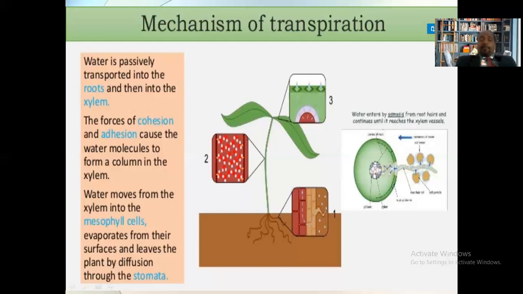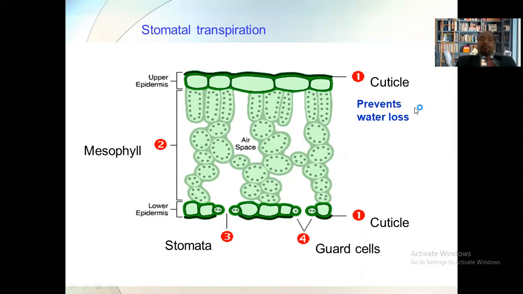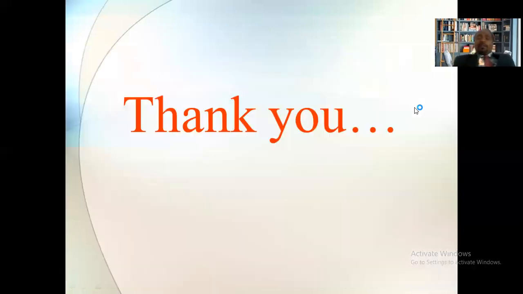Okay, now you can see here the cuticle, mesophyll cell shown by the second number. This is the stomata, shown by number three. These are the guard cells, shown by number four. The function of the cuticle is to prevent the water loss. The mesophyll cell is a cell of photosynthesis. The stomatal opening allows the gaseous exchange and water to move in and out of the leaf. Guard cells regulate the opening and the closing of the stomata. Getting it? So this is all about transpiration, types of transpiration, and the structure of the stomata.